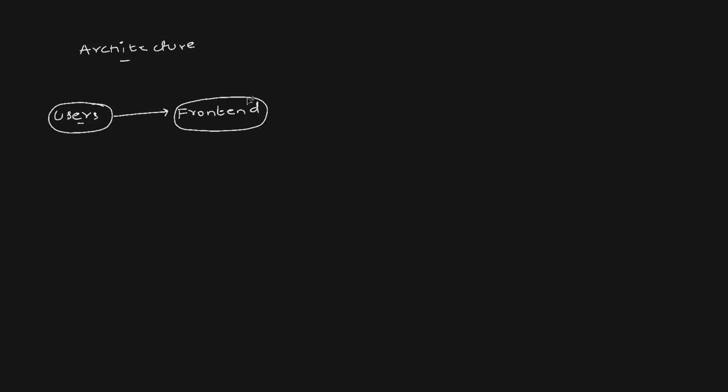Within the front end, the first thing that they see, they will not see connection to Azure, but they will first see the authentication. We don't want everyone to use the platform. We want to restrict who can use the platform. Maybe a junior developer should not use it, or maybe a junior tester should not use it. Someone in the operations team, maybe they should not use it. So we will restrict the authentication to it.